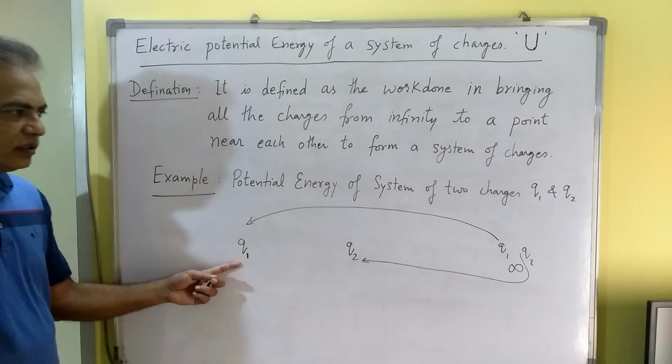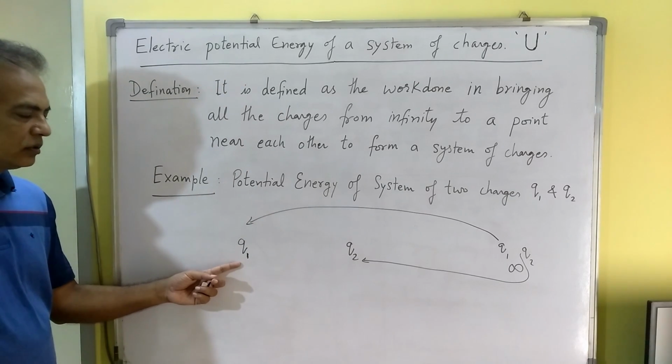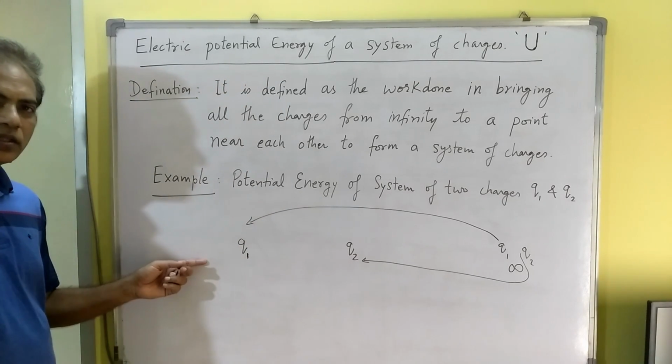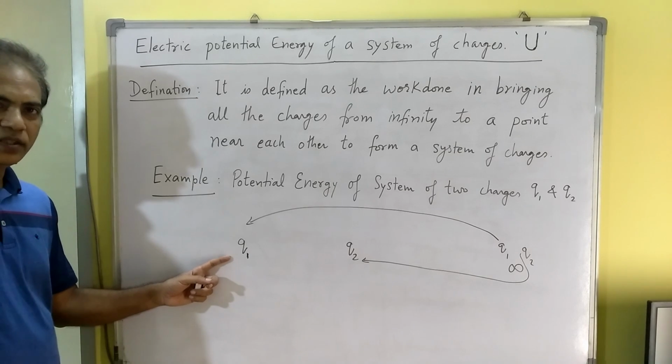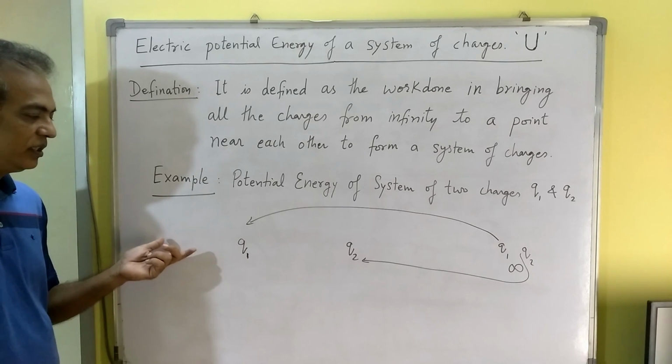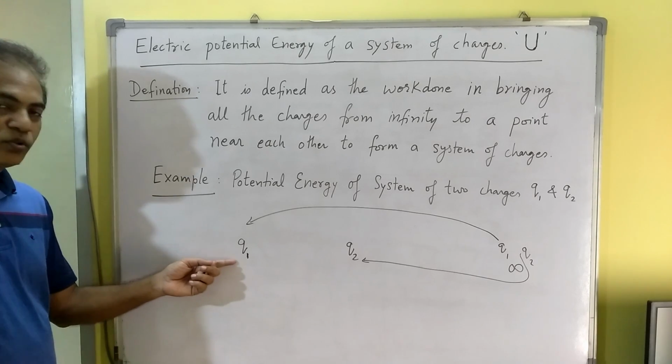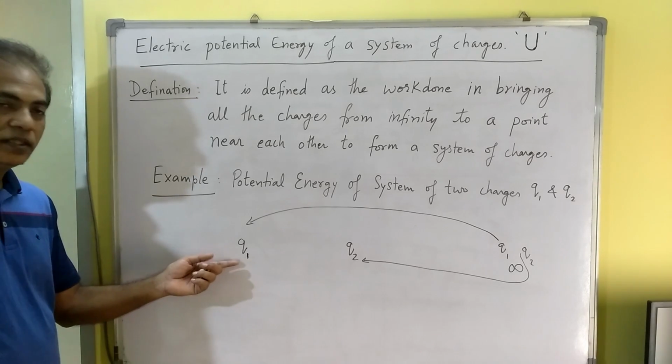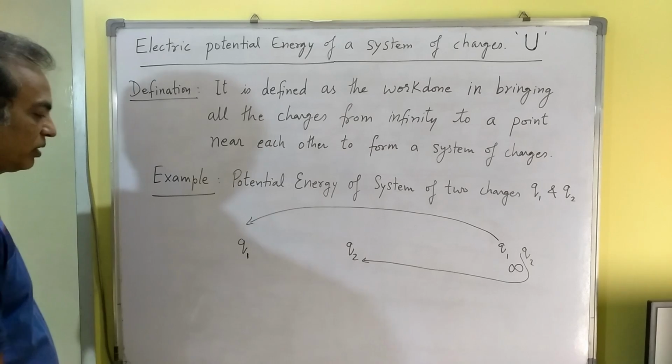Initially, when we were bringing Q1, there was no other charge to oppose it. So there is basically no field due to any previous charge which could oppose Q1. So what is the work done in bringing Q1?